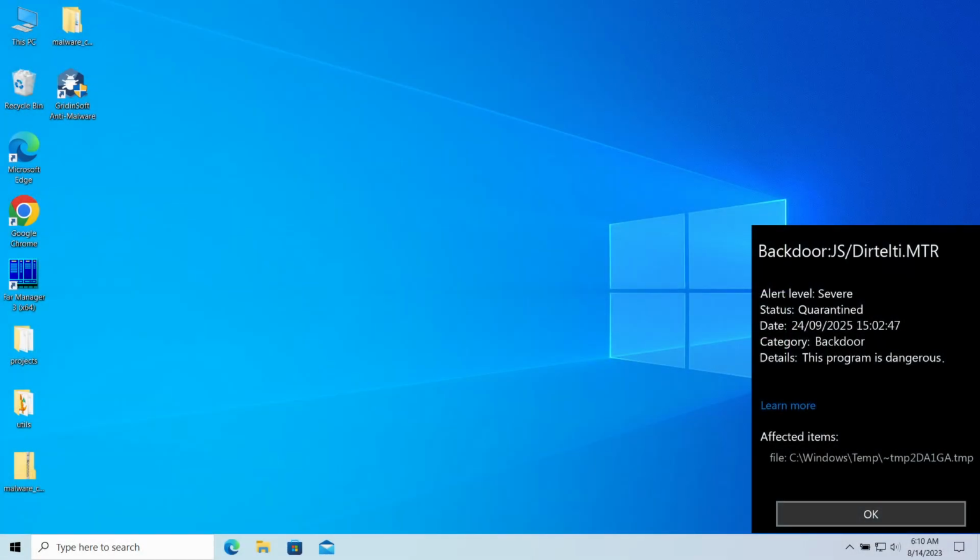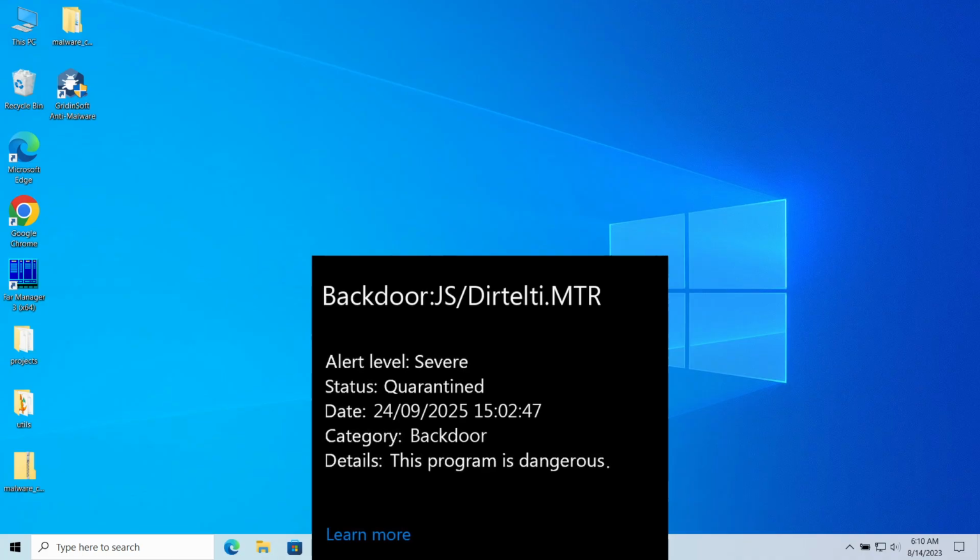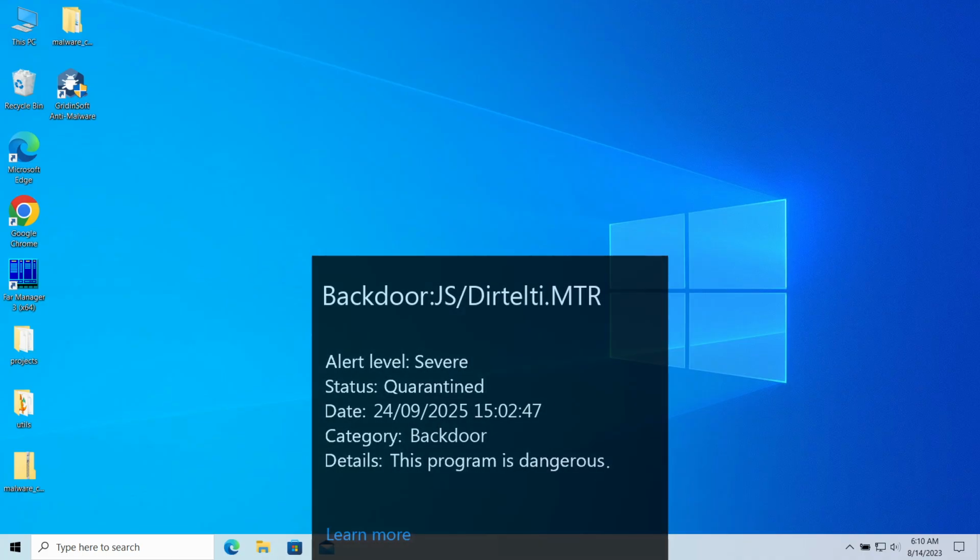Backdoor.js Dirtelti.MTR is a detection of Microsoft Defender that you can see popping up in the system. This detection is a marker of a malicious activity that can end up with spyware injection or hackers gaining remote access to the computer. At the same time, there are reports about it being a false positive detection. In this video, I will explain whether it can be false positive and how to remove it.